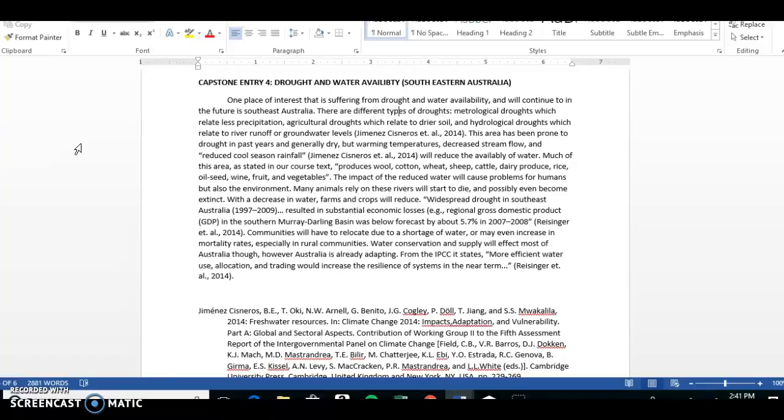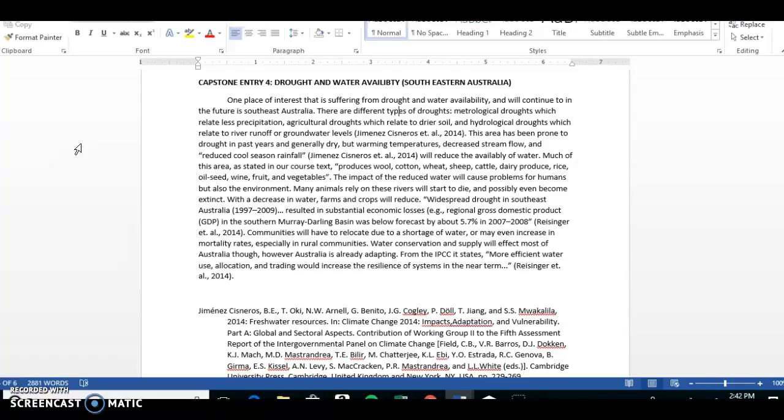Many animals that rely on these rivers will start to die and possibly even become extinct. With a decrease in water, farms and crops will reduce. Widespread drought in Southeast Australia resulted in substantial economic losses. In the Murray-Darling Basin, production was below forecast by 5.7% in 2007 through 2008.